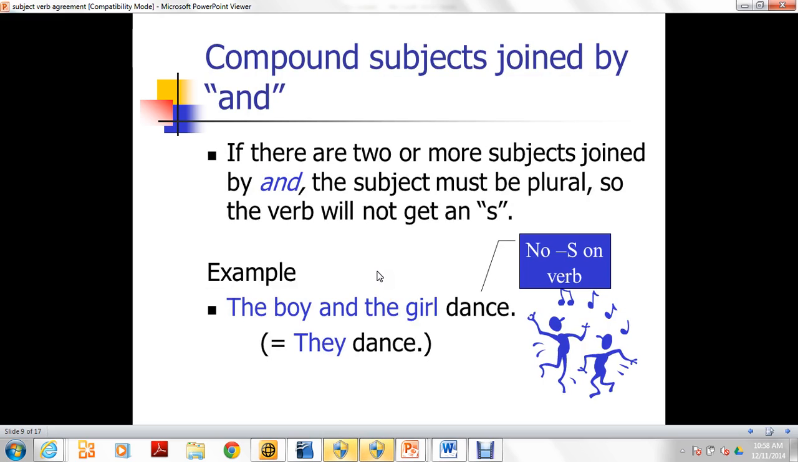If there are two or more subjects joined by and, the subject must be plural, so the verb will not get an S. The boy and the girl is a plural subject, so will this have an S? No. It will just be dance, right? So they dance. Another way to say the boy and the girl dance is they dance. Okay?